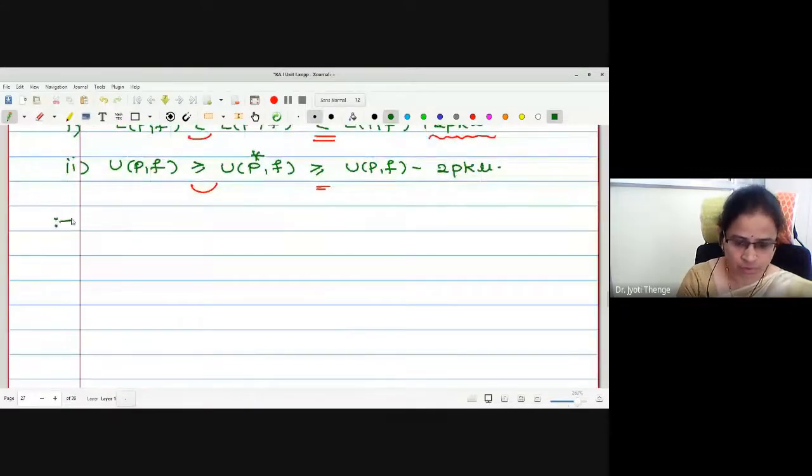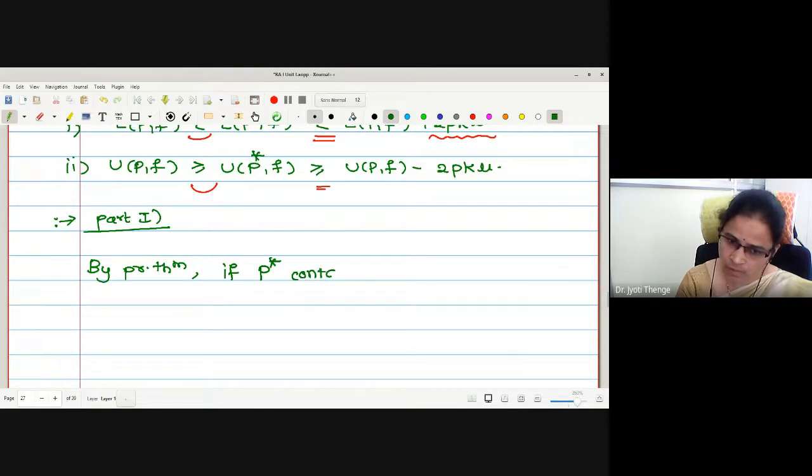Proof, part 1 again. By the previous theorem, if P* contains one point more than P, by star 1, we have